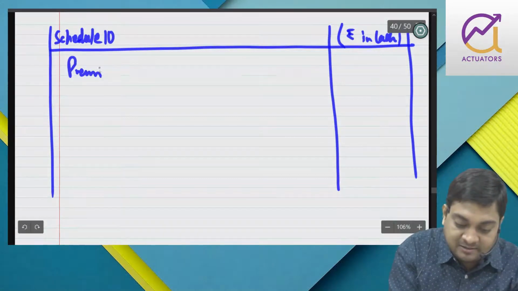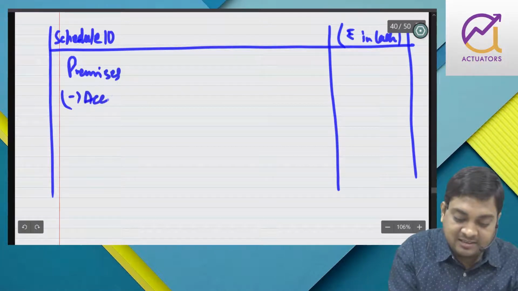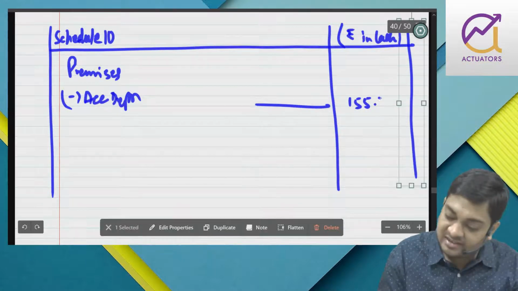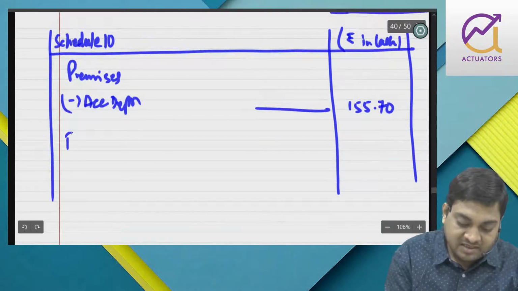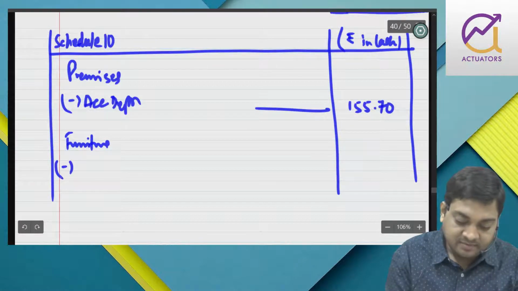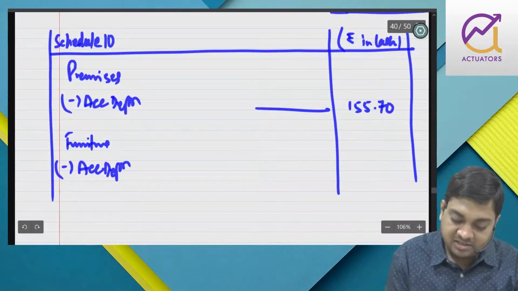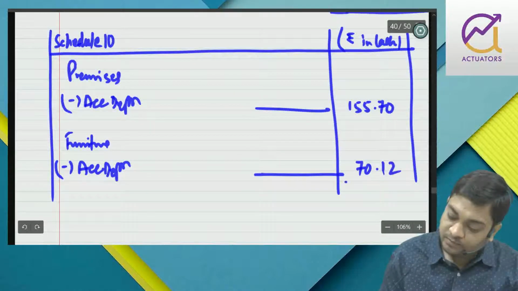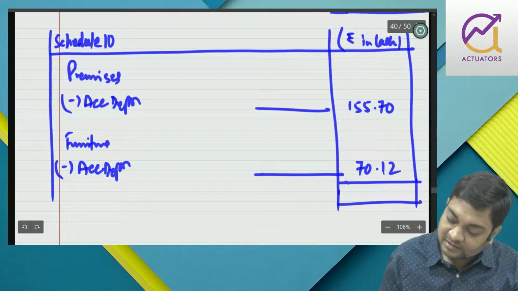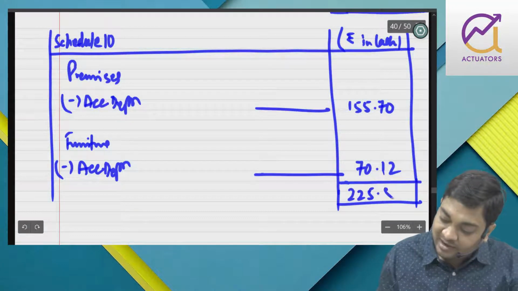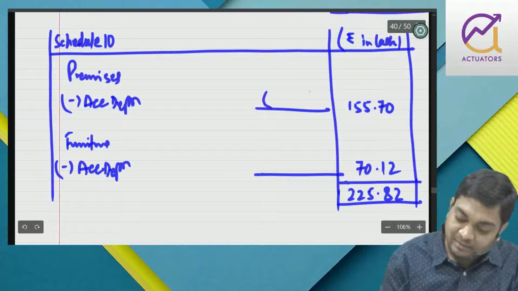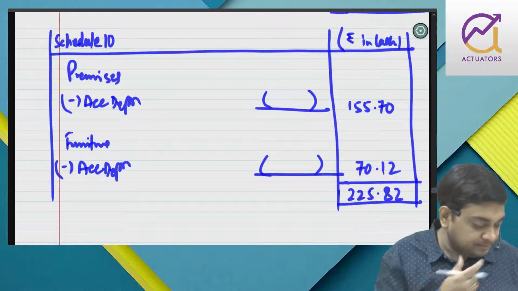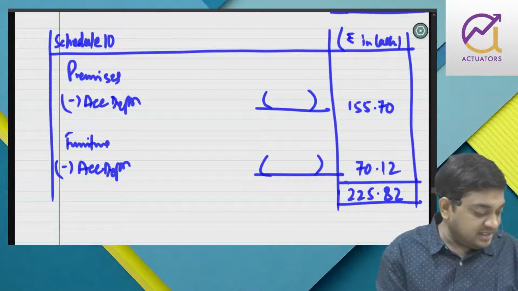So you have premises less accumulated depreciation. So net you have 155.70. Same with furniture, less accumulated depreciation. Outside we get 70.12. So the total is 225.82. Now they have given us the depreciation charge. On premises it is 1.1. It is in lakhs, right?